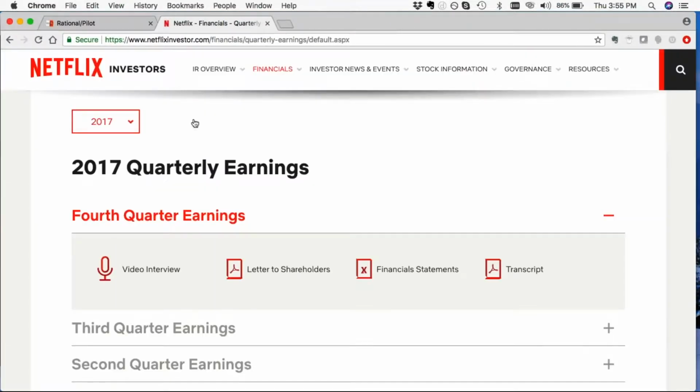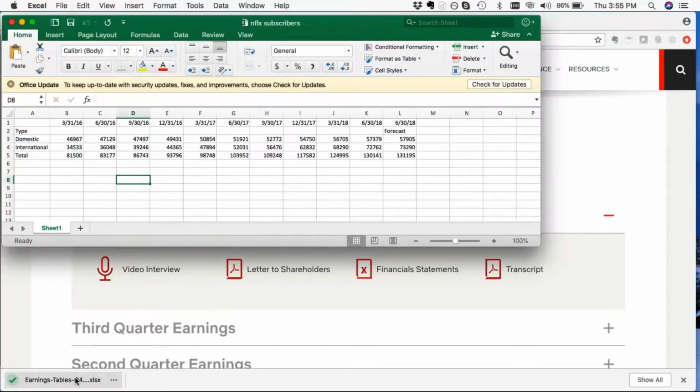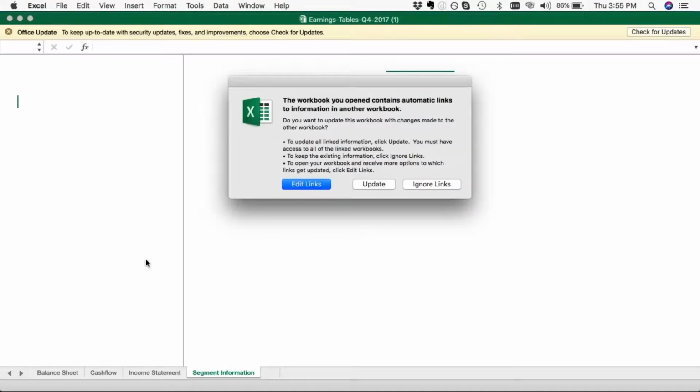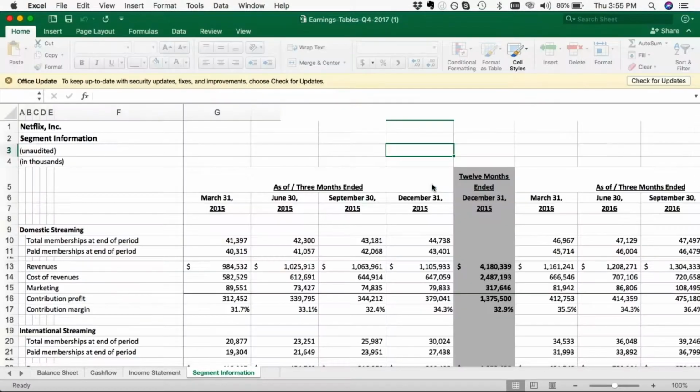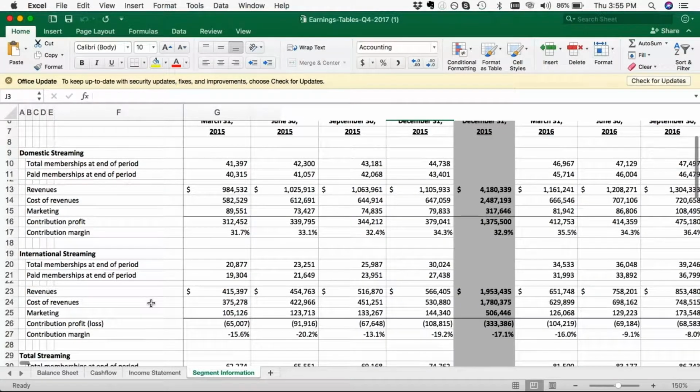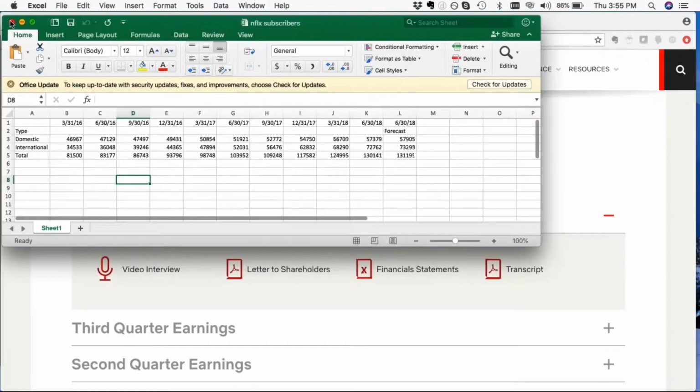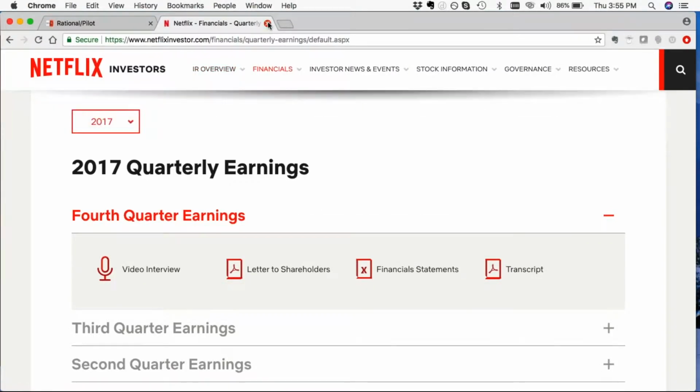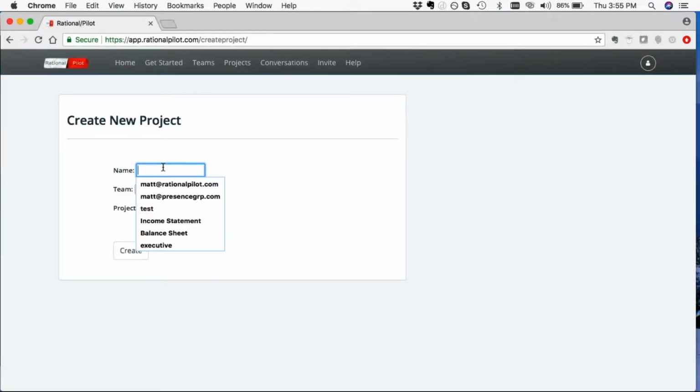So what we're going to do here is we use the Netflix financial statements. If you go to them, you can download them in Excel format, and you can see the total number of subscribers and their segment information. They break it out by domestic and international. So we've used this data, and what we'll do is we'll create a project from this in the Rational Pilot system. We'll start from the beginning here. So we'll create a project called Netflix subscribers. We'll just call it Netflix subs.